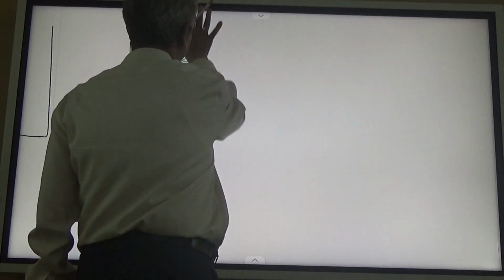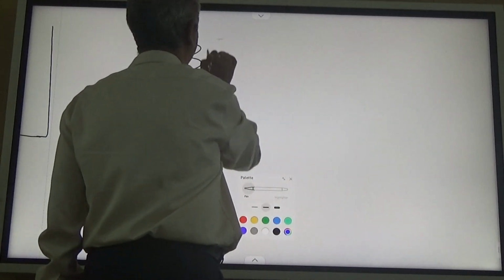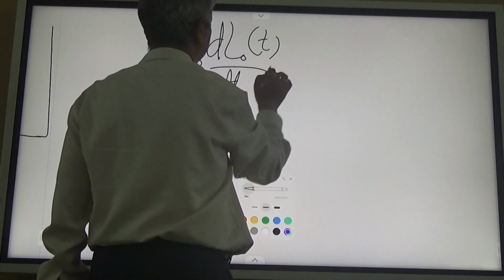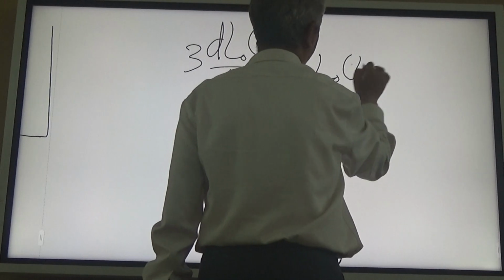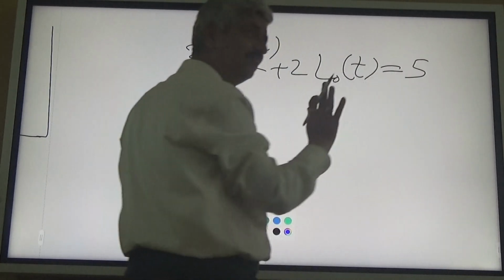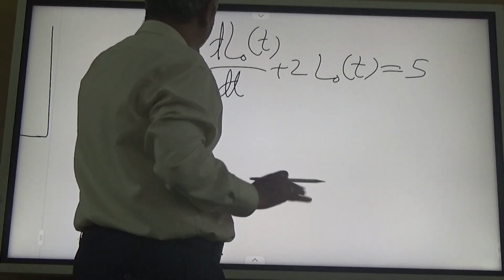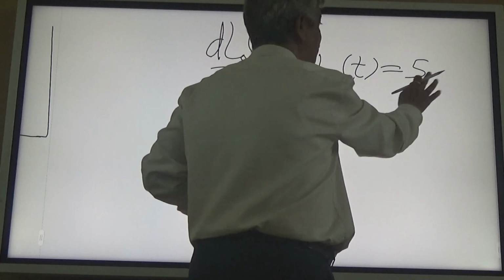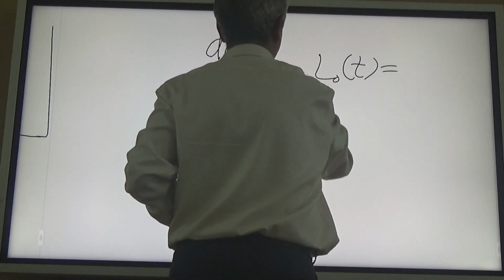Say, 3 d(LOT)/dt plus 2 LOT is equal to 5. Anything, it means something here, some constants here.